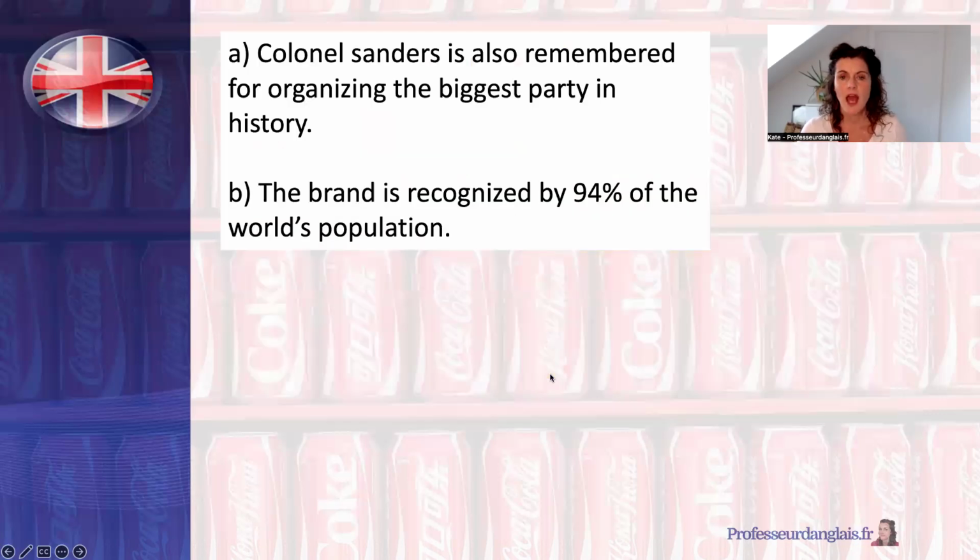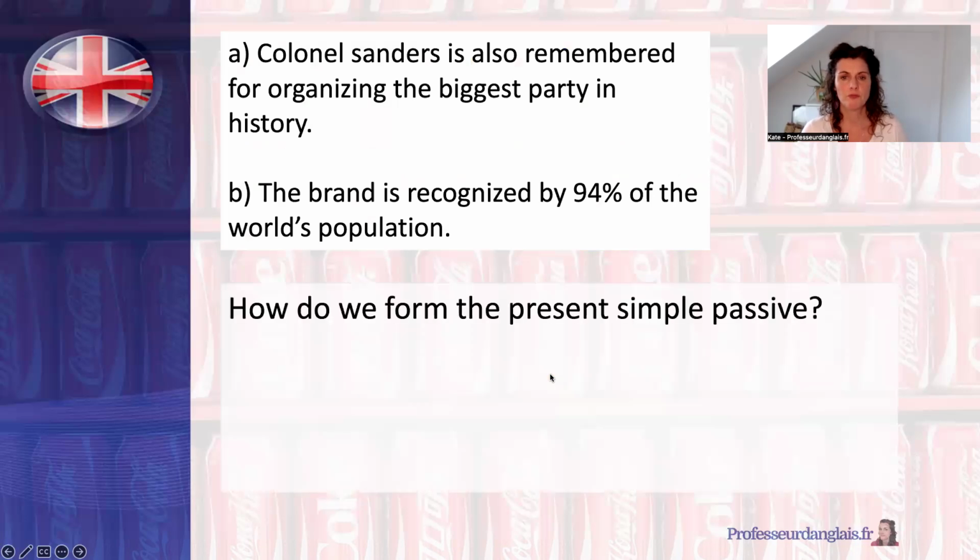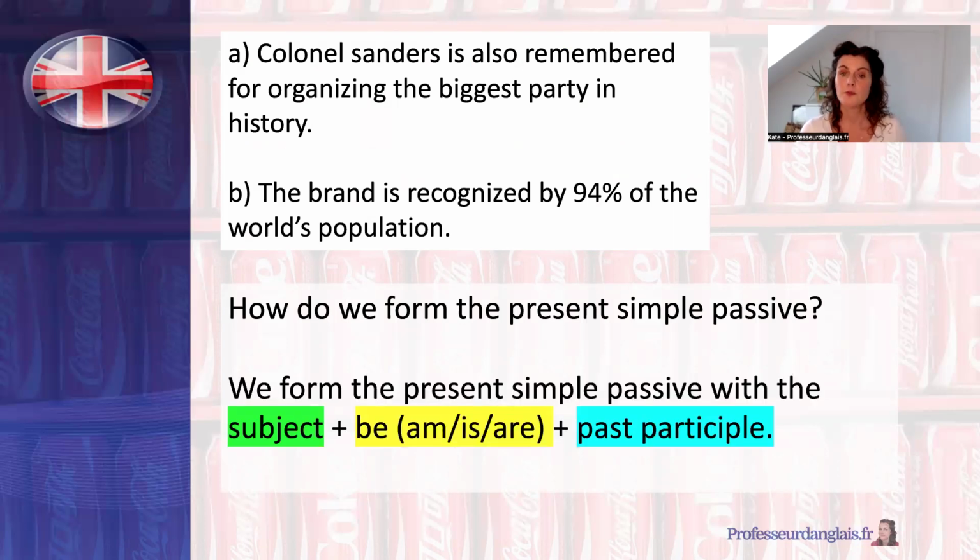Okay, so how do we form the present simple passive? We form the present simple passive with a subject, the use of the verb be, and the past participle. Be can be in a singular or plural form depending on the subject.